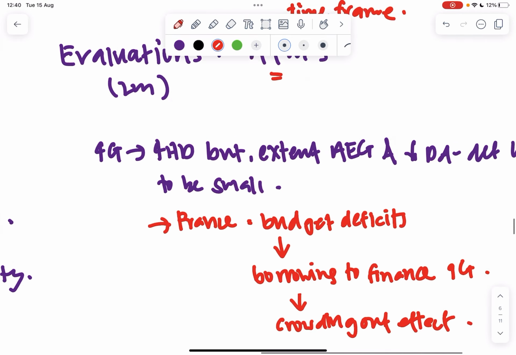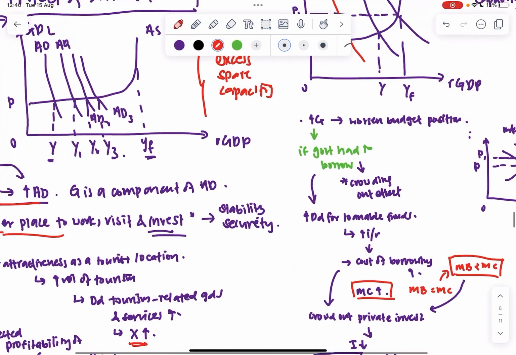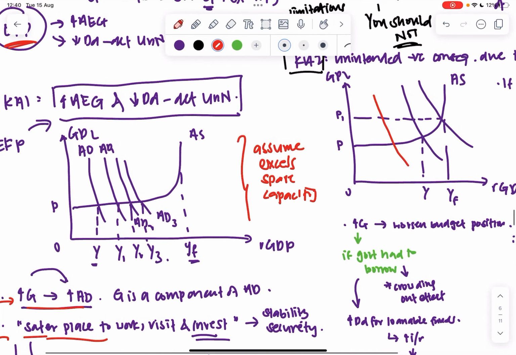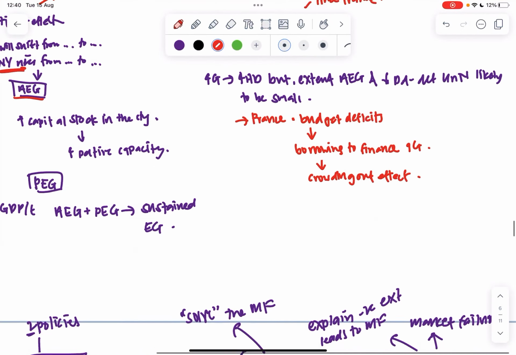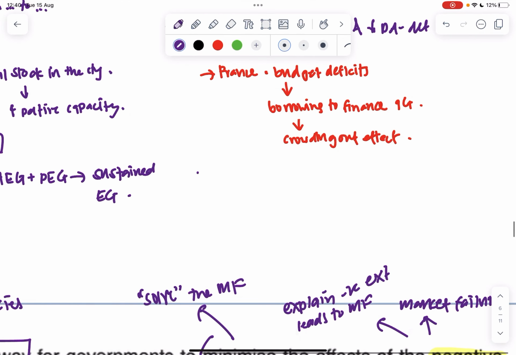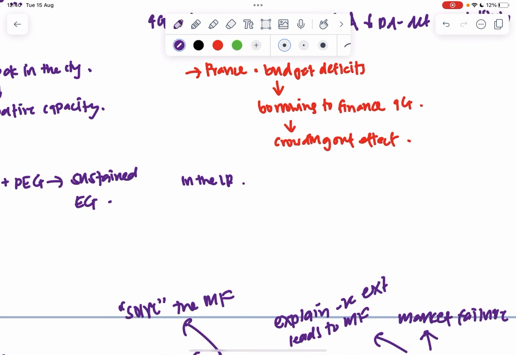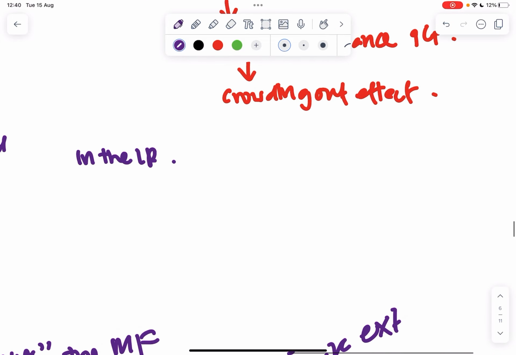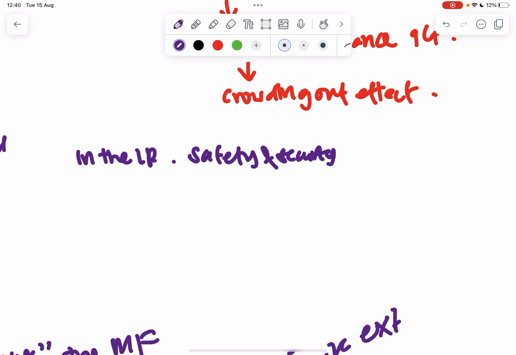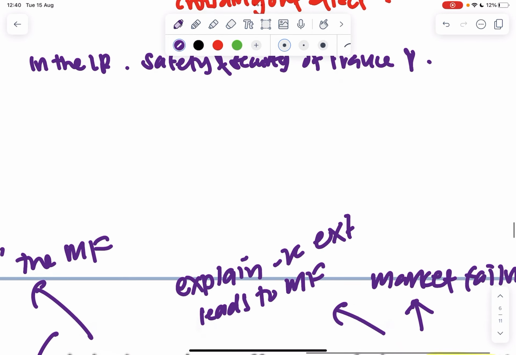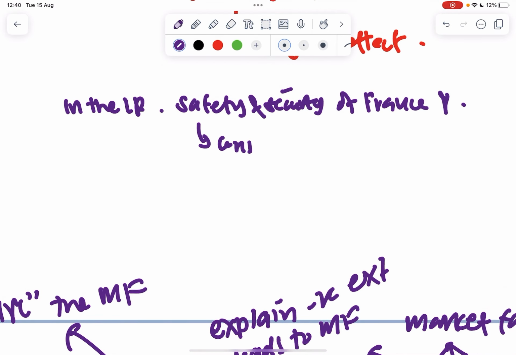However, so we see, in the short run, there's likely to be a small benefit for the economy on balance. However, in the long run, if terrorist incidents really go down, you realize that the safety and security of France will increase greatly. And this will likely boost consumer and business confidence greatly.